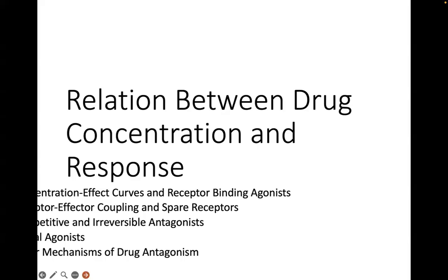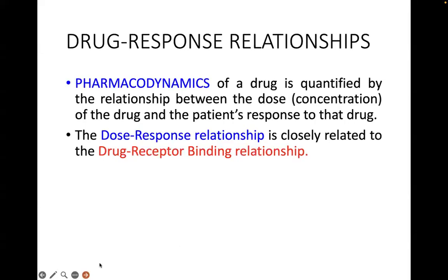So under this topic, we will discuss the concentration effect curves and the receptor binding of agonists, receptor effector coupling and spare receptors, and competitive and irreversible antagonists and partial agonists. The first is the drug response relationship.